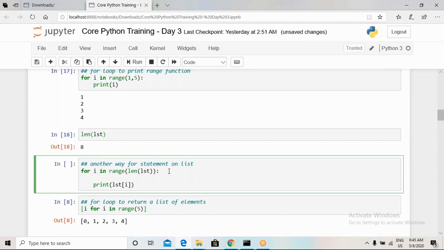So this is another way of extracting values from a list sequentially. Here I would like to print the value taken by i also, and whatever we extract from the list. Okay, so here I will say lst output.